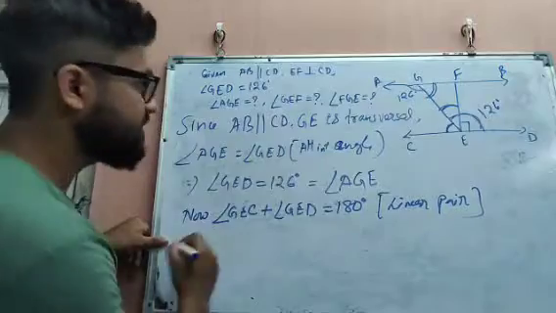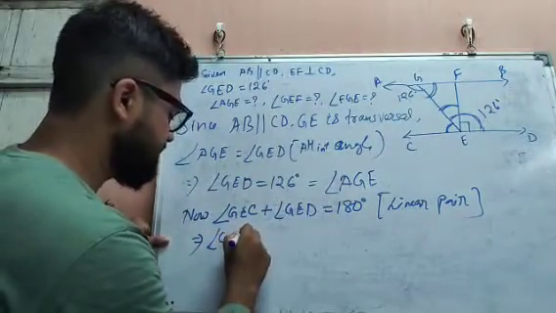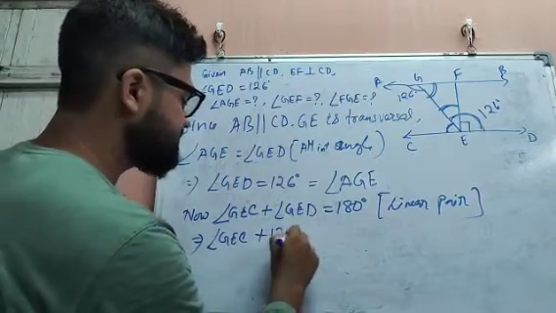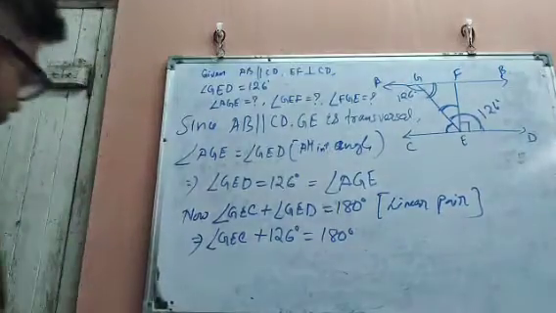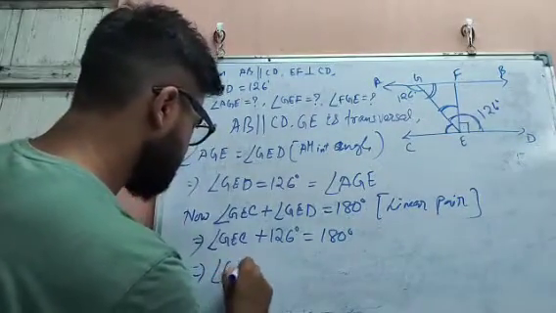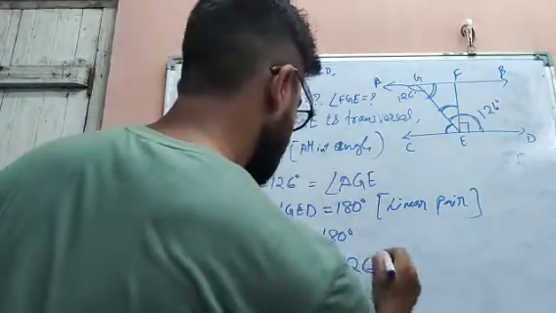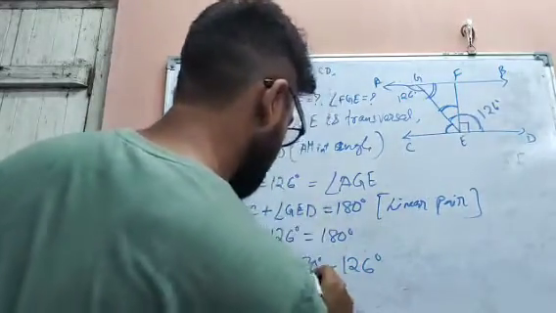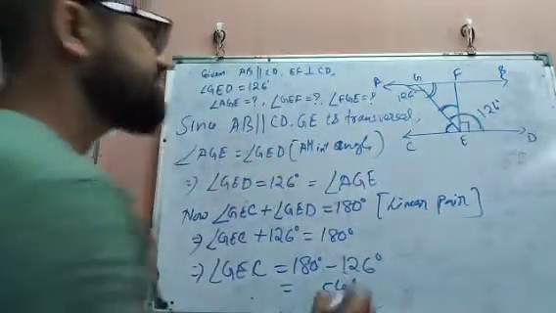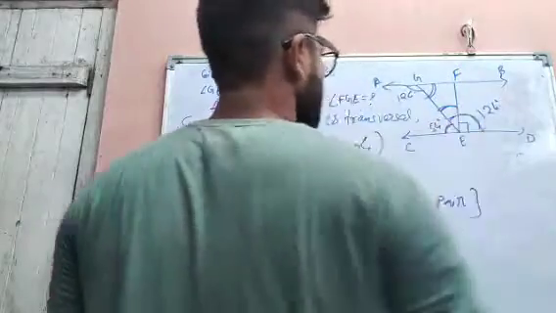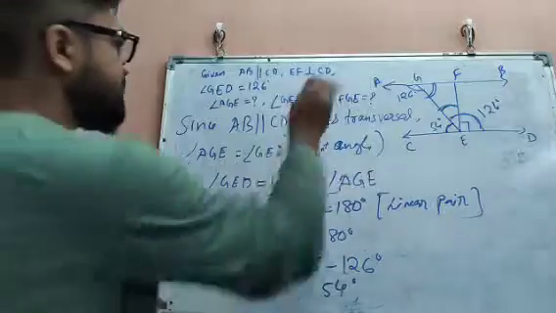Now GEC value, we have to find this. So angle GEC plus GED value given 126 degrees equals 180 degrees. Okay, so angle GEC equals 180 degrees minus 126 degrees. So you will get 54 degrees. That means GEC we have got 54 degrees.